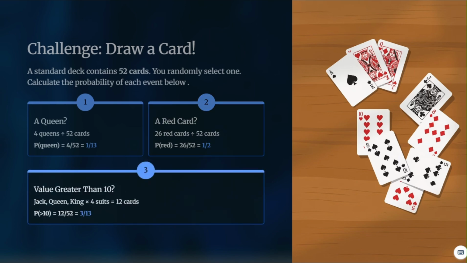And the probability of getting a card that has a value greater than 10, well, the possible number of ways that this can occur would be either drawing a jack, a queen, or a king, times 4 suits, so these are 12 possible outcomes out of 52 different cards. Therefore, the probability will be 12/52, which simplifies to 3/13.